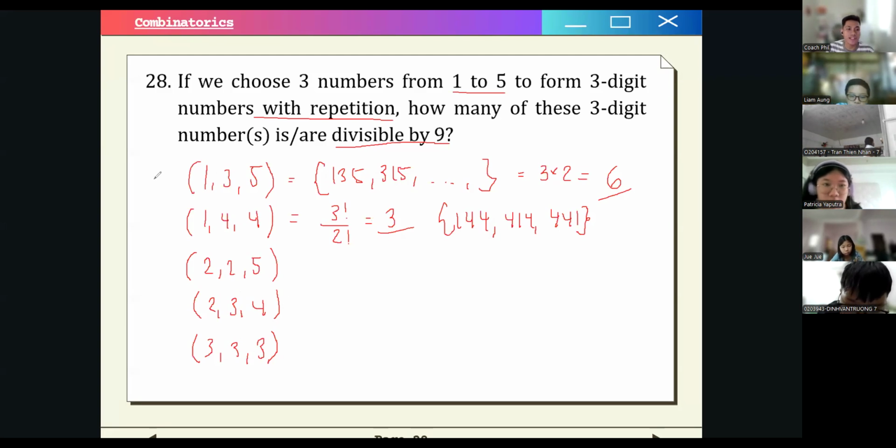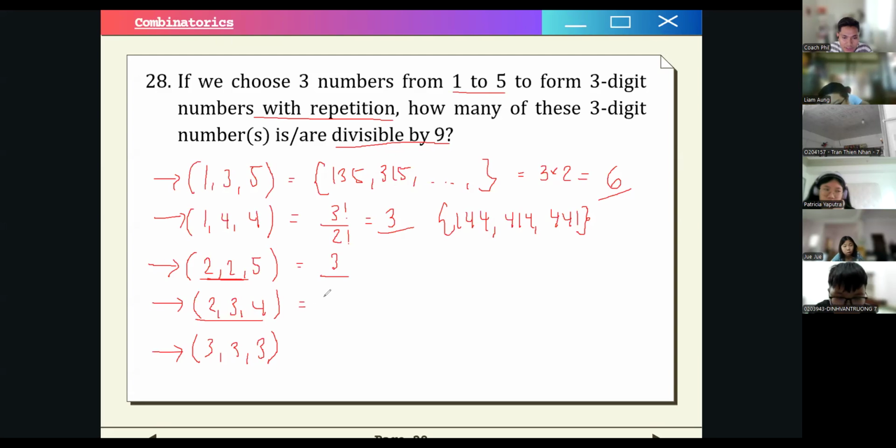For each of these possible combinations, the sum of the digits is equal to 9, right? So that makes sense, the numbers should be divisible by 9. This one has a repeated digit, no? Two repeating digits, so this is also equal to 3. And this one does not have a repeated digit, so this is 3 factorial, or 3 times 2, equal to 6.